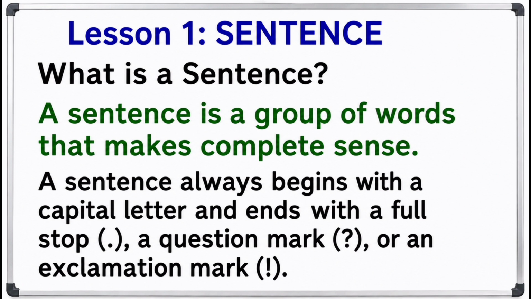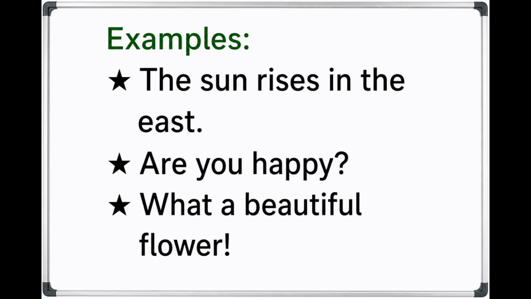First, let's understand what a sentence is. A sentence is a group of words that gives a complete meaning. When someone reads or hears a sentence, they should understand the complete idea. A sentence always begins with a capital letter and ends with a full stop, a question mark, or an exclamation mark. For example, the sun rises in the east. This gives a complete idea. So it is a sentence.